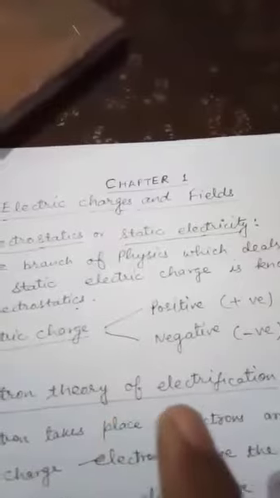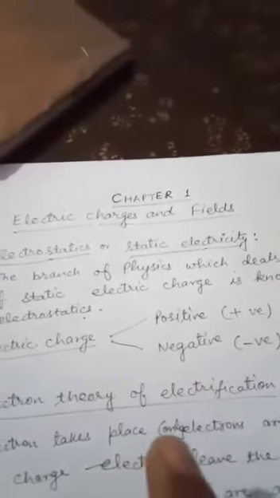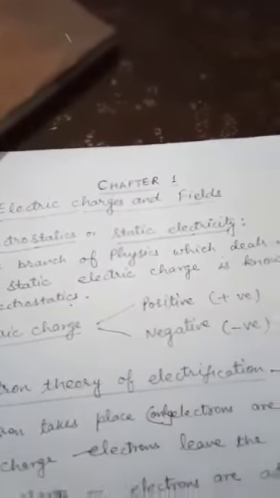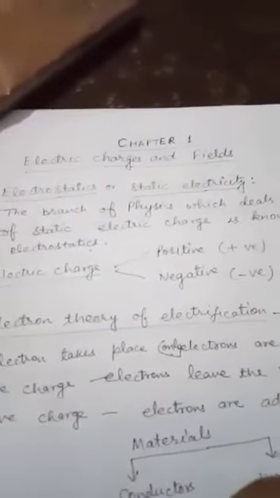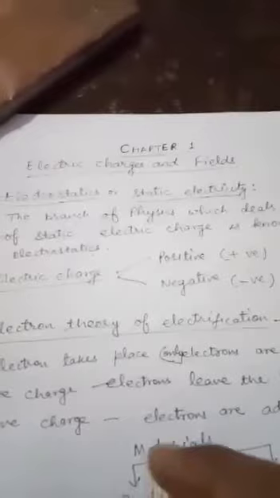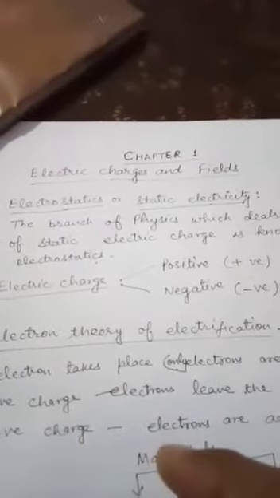As you know already, electric charges are of two types, positive and negative. The names positive and negative were given by Benjamin Franklin. Next, we come to know about the electron theory of electrification, that is, how a body gets charged.